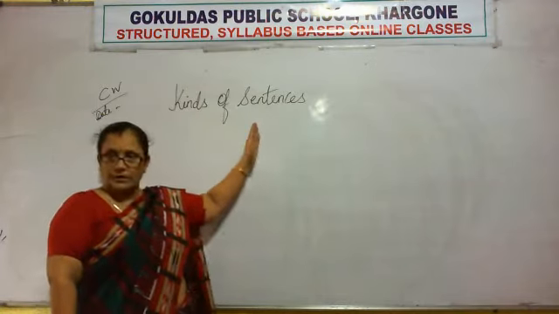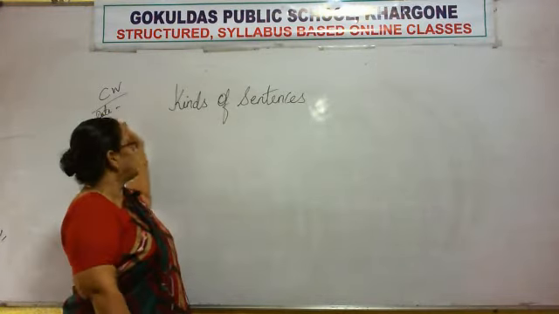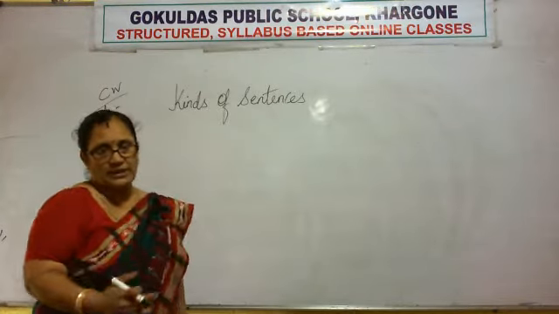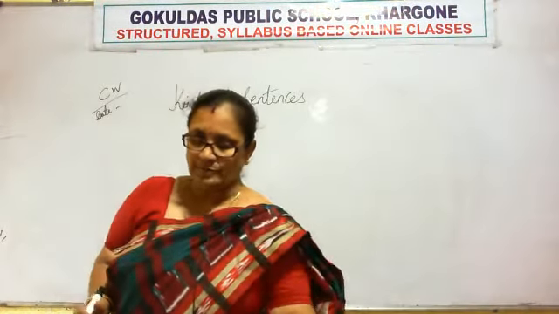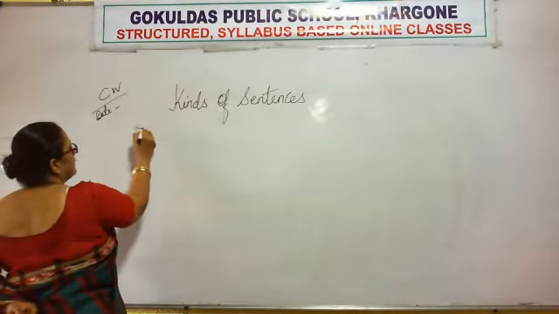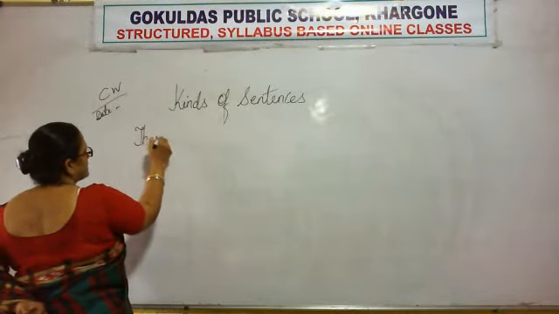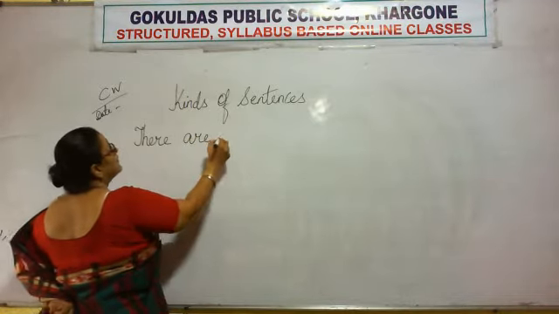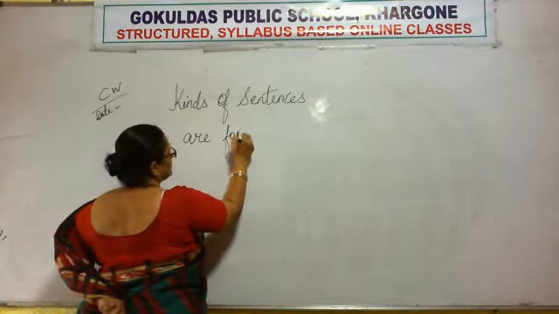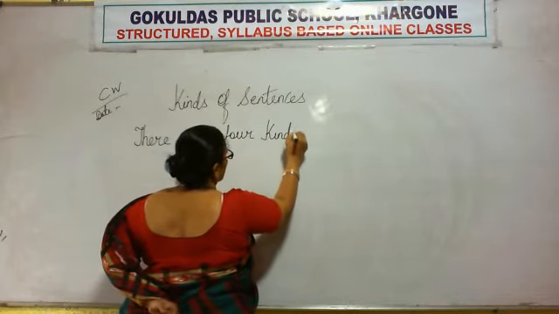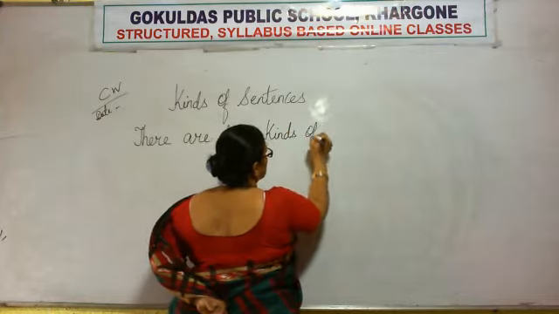The heading of the chapter and classwork and the date, right? So kinds of sentences. What are we going to write down? Kinds of sentences. There are 4 kinds of sentences.